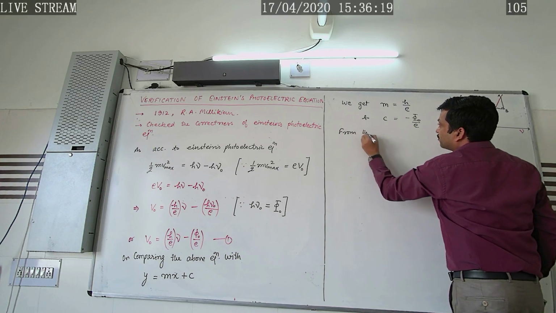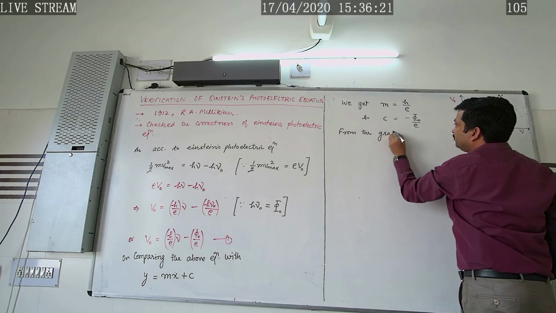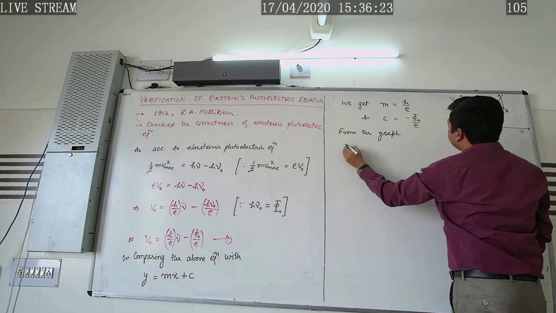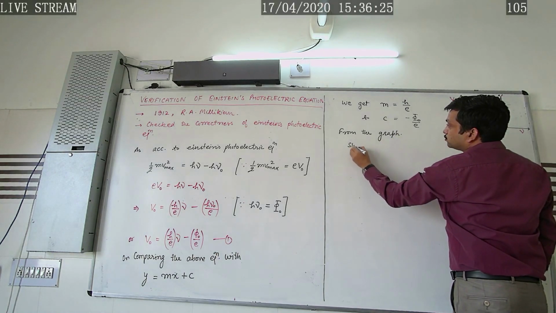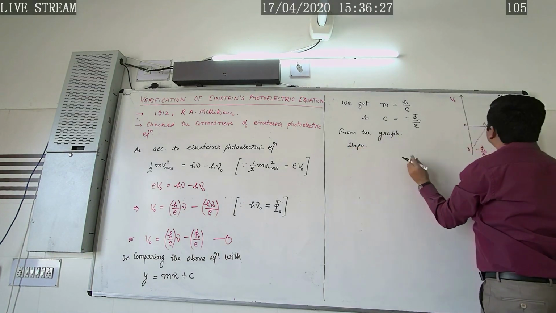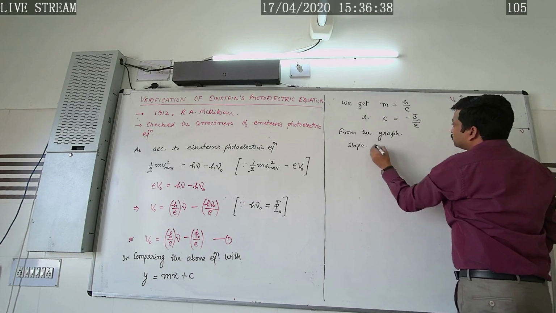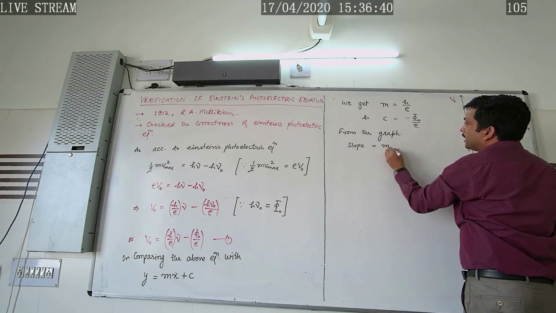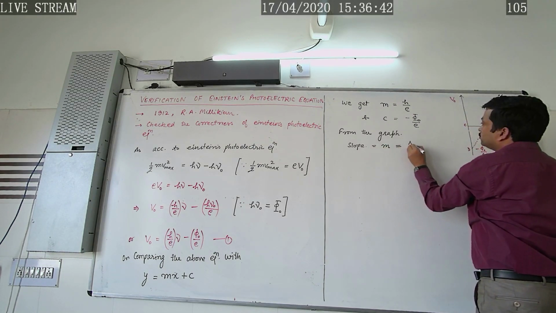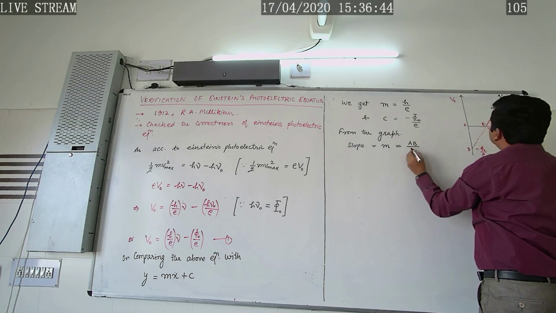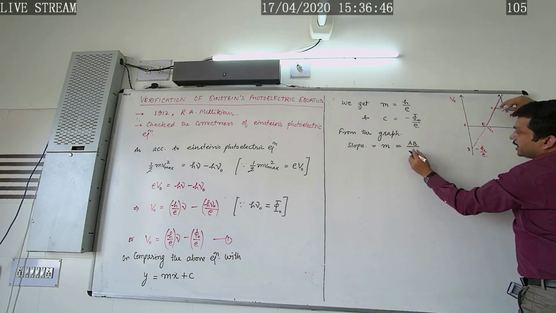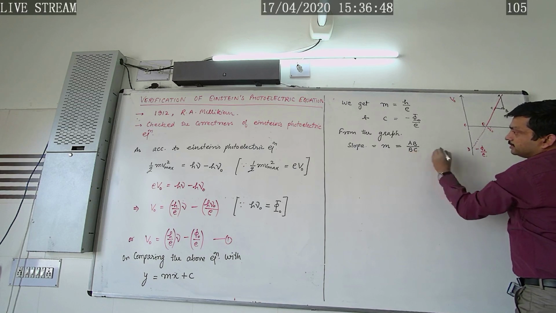From the graph, what we conclude is that the slope is given by, here I have written the right angle triangle ABC, and I am writing this intercept as OE. So slope is given by m, and m equals AB over BC, that is perpendicular over base.